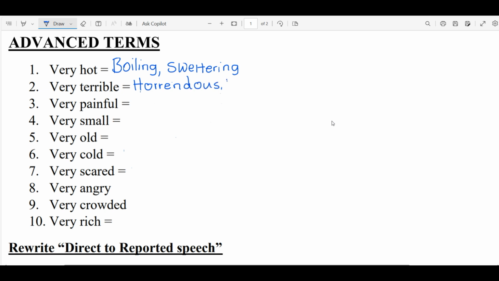Then we can use another one, hazardous. Hazardous is coming from the word hazards. Very painful. For this one, we can use excruciating. Apart from this one, we can also use unbearable.